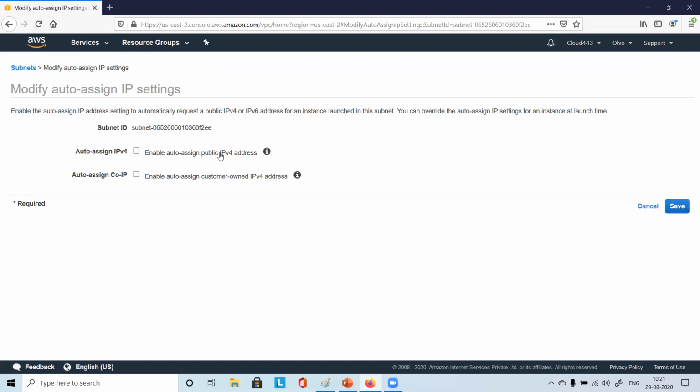And you can auto assign IP setting. This option will come when you are trying to launch an instance, right? If you can recall, I'll show you, right? So whatever subnet setting is there, please go with that. That option comes while launching a new instance, right? When you choose AMI, right?